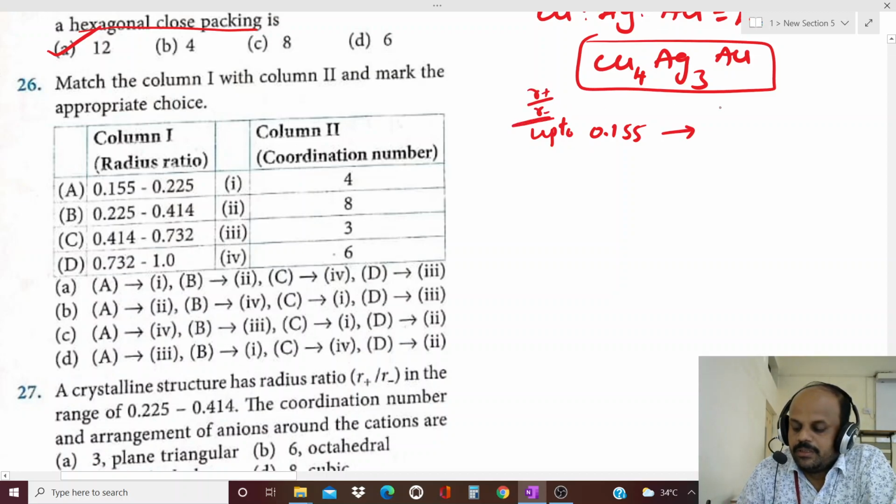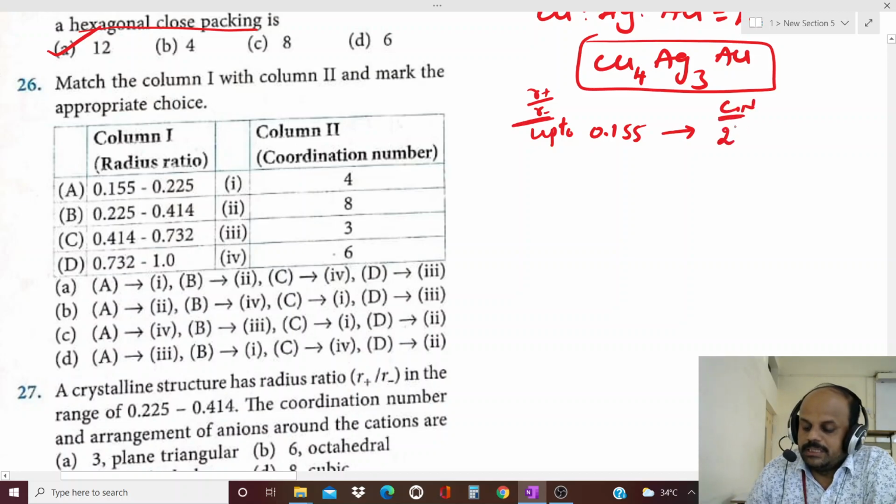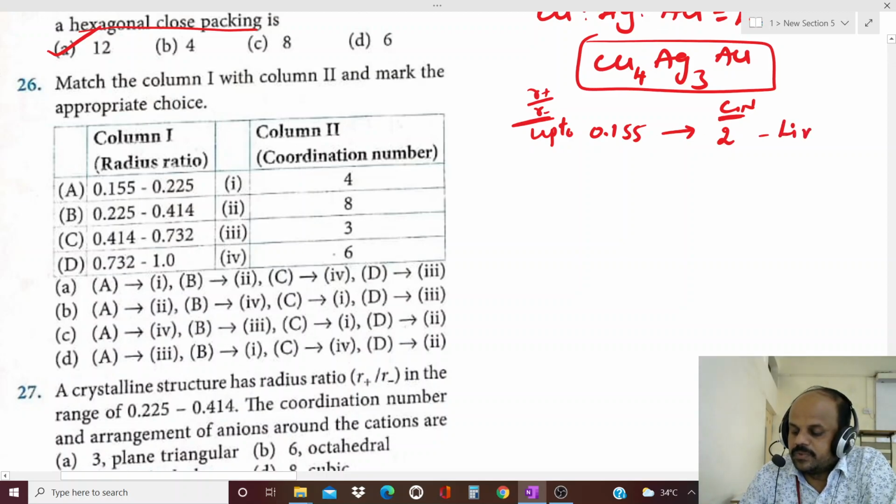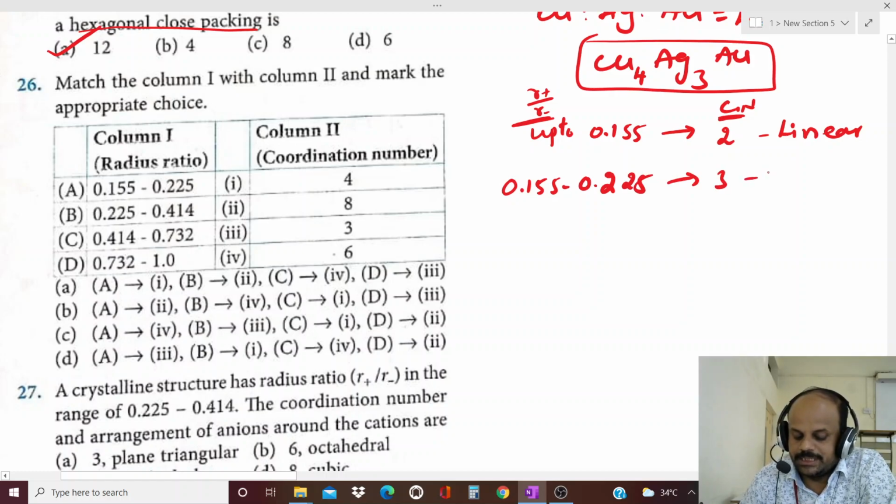Here it is the coordination number. Then the coordination number is 2. If the cation radius and anion radius ratio is up to 0.155, then what is the coordination number? 2. Then it has a linear shape. If the radius ratio is between 0.155 and 0.225, then the coordination number is 3. Then its structure is trigonal planar.